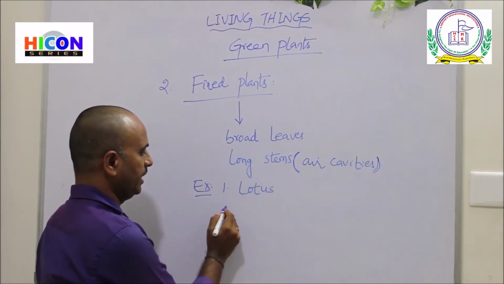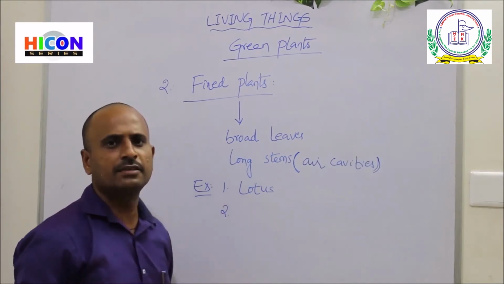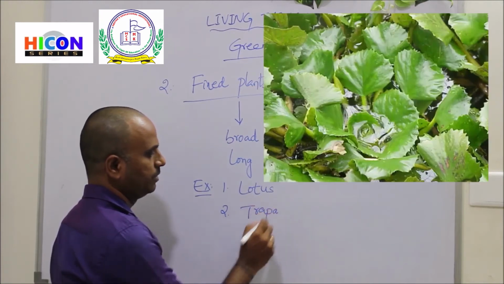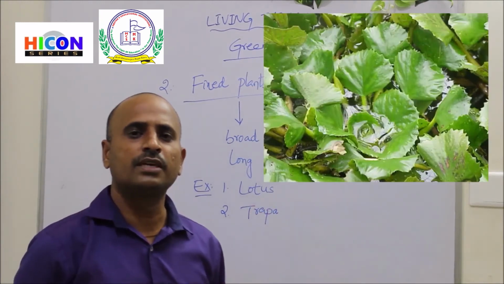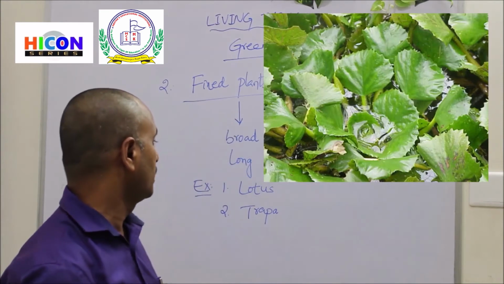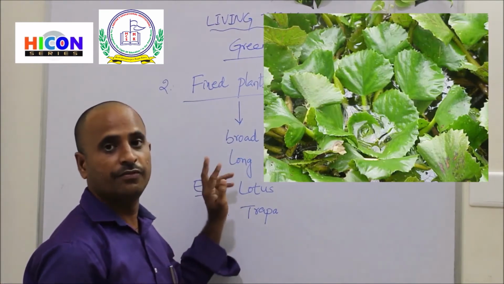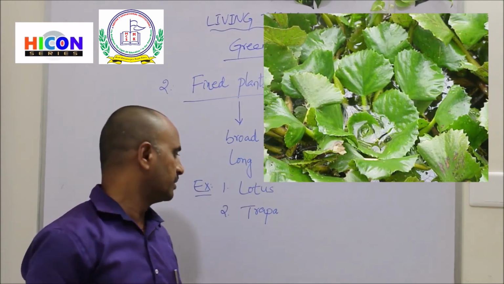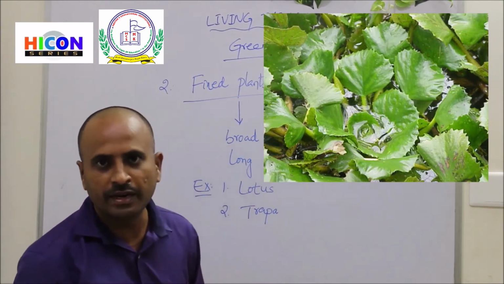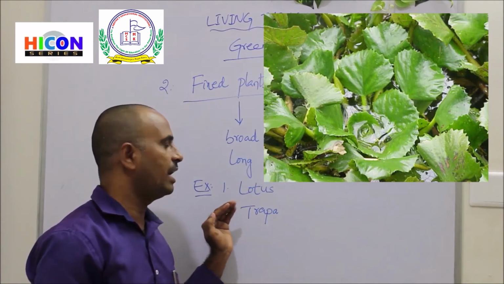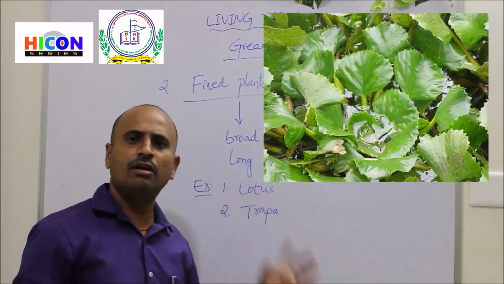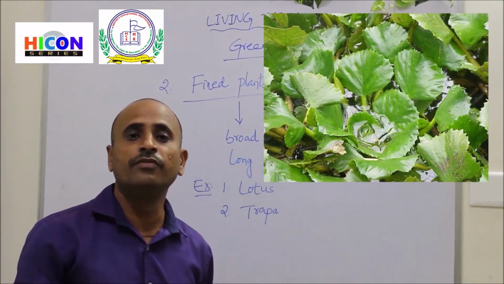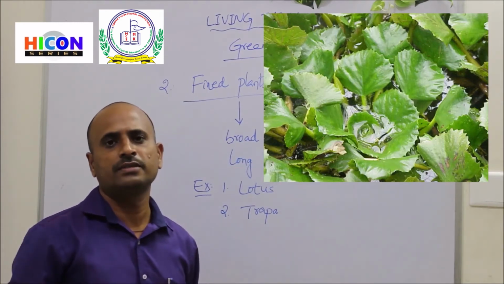And another example for the fixed plant is trapa. So look at the picture. You are observing another example for the fixed plant. So that is a trapa. These plants also have broad leaves and long stems, and because of the air cavities present in their stems, they will float on the water surface.